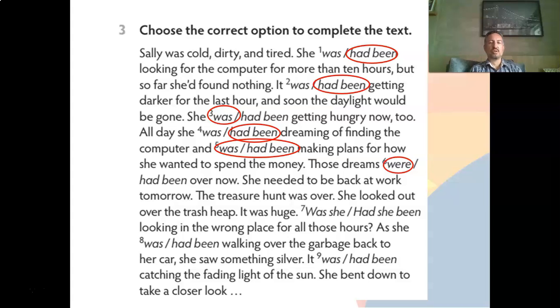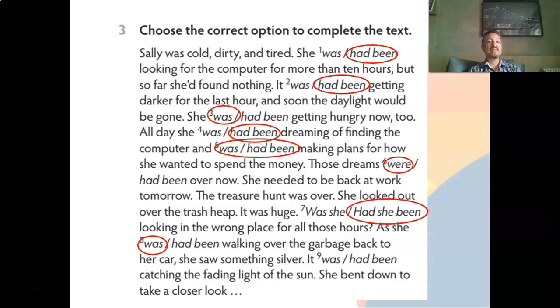It was huge. Was she or had she been looking in the wrong place all of those hours? Is this a continuous action that she was continuously doing, or a specific action? Yes, this was a continuous action. Had she been looking in the wrong place for all those hours? As she was walking over the garbage back to her car, is this a continuous action or a specific action? It was a specific action. She was walking over the garbage back to her car.